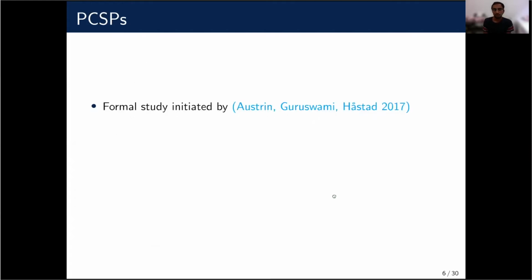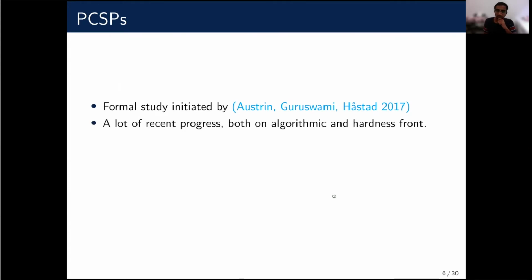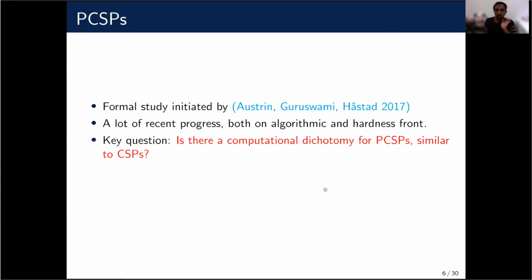The formal study of PCSPs was initiated by Austrin, Guruswami, and Håstad in 2017. After that, there has been a lot of progress, both from an algorithmic view and from a hardness view. Similar to CSPs, the key question is again, is there a computational dichotomy? When can a promise CSP be solved in polynomial time? Is it true that every promise CSP is in P or it is NP-hard? And similar to CSPs, the key tool is the algebraic approach, generalized to promise CSPs.